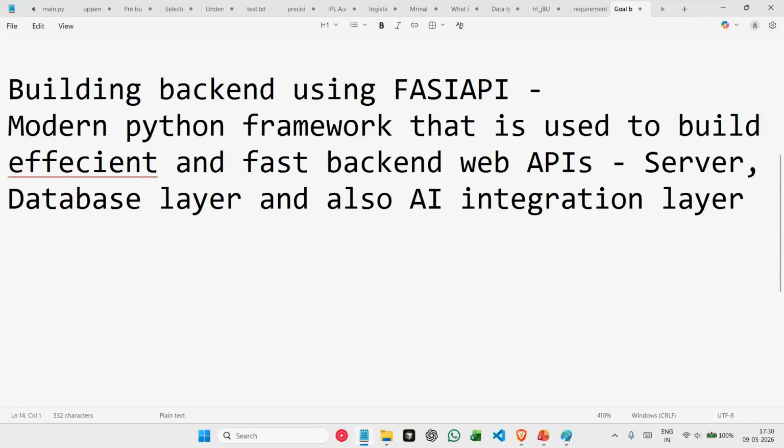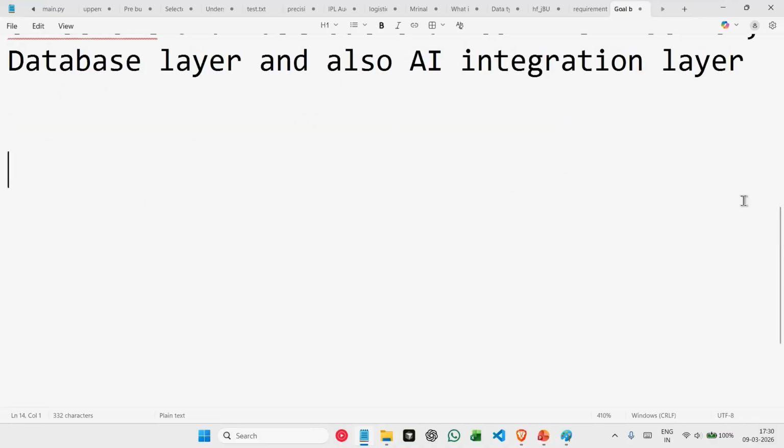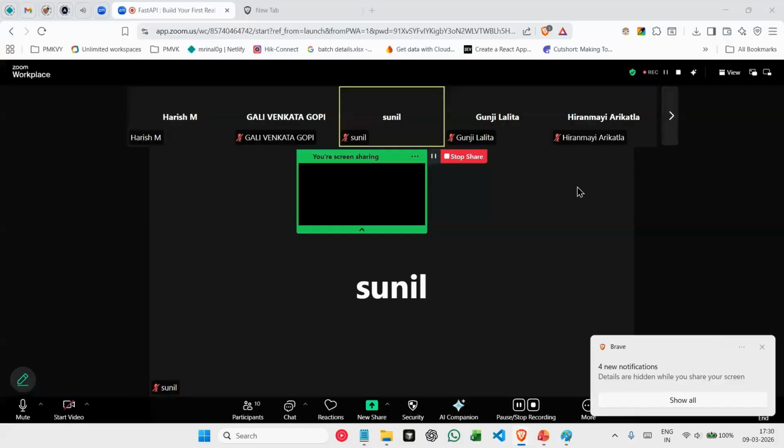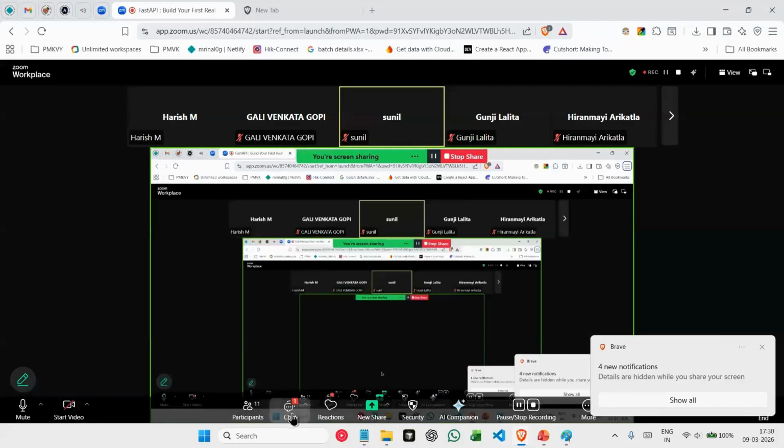Now, since we know what FastAPI is and why we use it, we have to understand what an API is. We already know that API is called an application